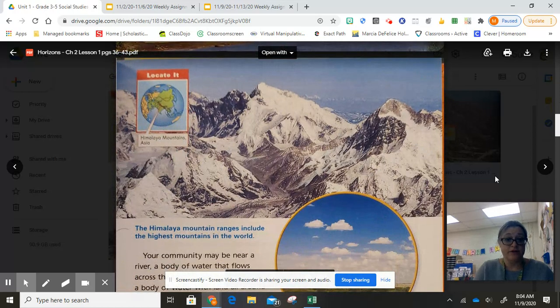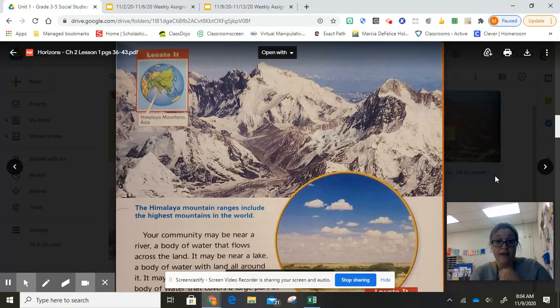Our next picture, okay, is another picture of mountain ranges, which are covered in snow. And you can see right there in the top left where it's showing us an actual picture of a globe, right? The round sphere, the globe. And it's showing us on the globe where these Himalayan mountains are. They're located on the continent of Asia. So the Himalayan mountain ranges include the highest mountains in the world. There are a lot of different mountain ranges on the face of the earth, but the Himalayan mountains have some of the highest locations on earth there.